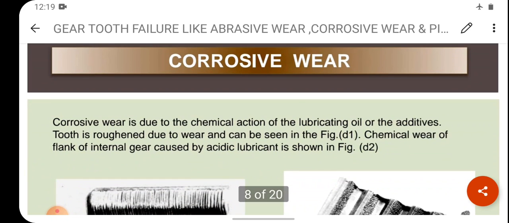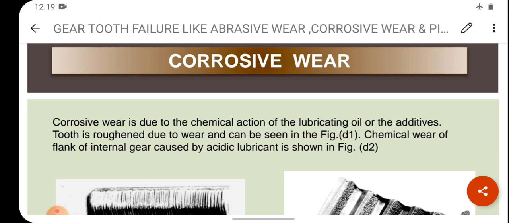Now we'll discuss the next important point of gear tooth failure, that is corrosive wear. Corrosive wear is due to the chemical action of the lubricating oil or the additives. The tooth is roughened due to wear and can be seen in figure number D1.